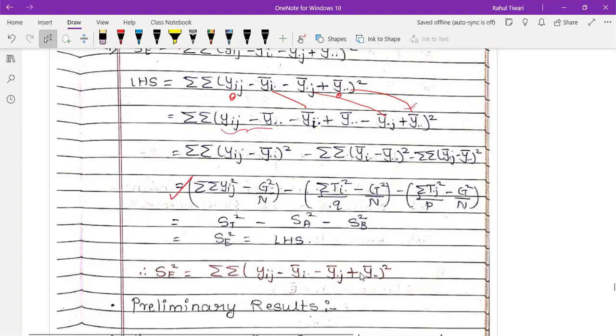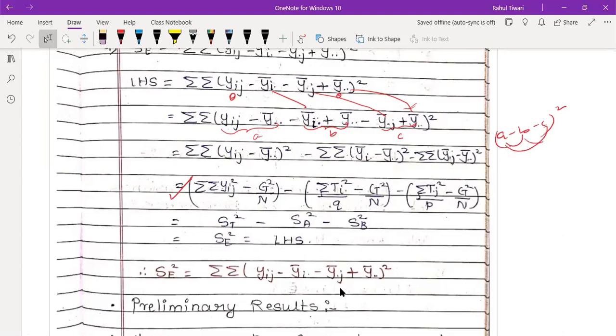And then they have considered this as one term, a, and minus, मतलब if I just remove this minus, I will get y bar i dot minus y bar dot dot. This is your b, and similarly this term is c. Means obviously, removing the minus. And when you apply (a minus b minus c) whole square,